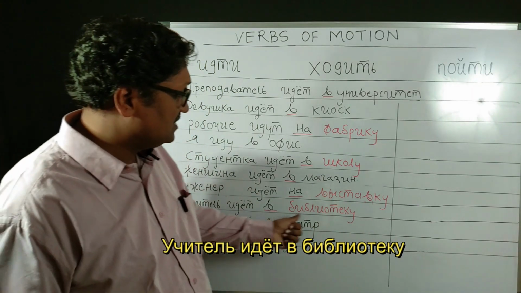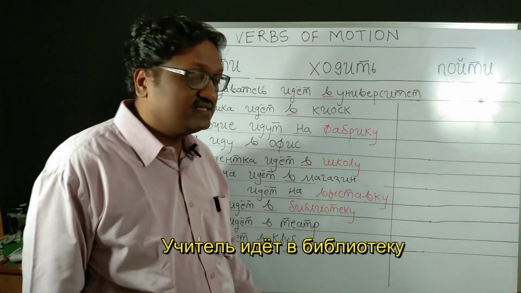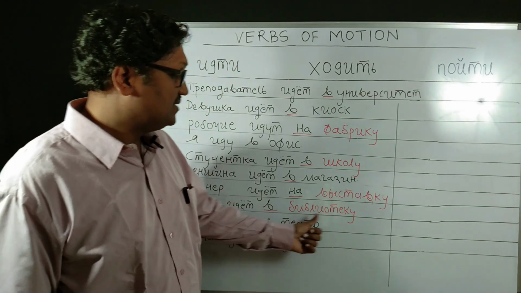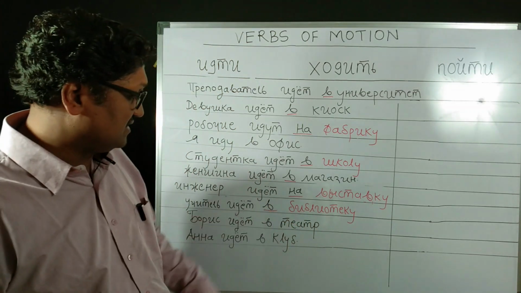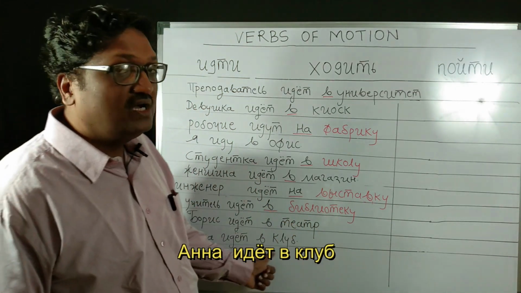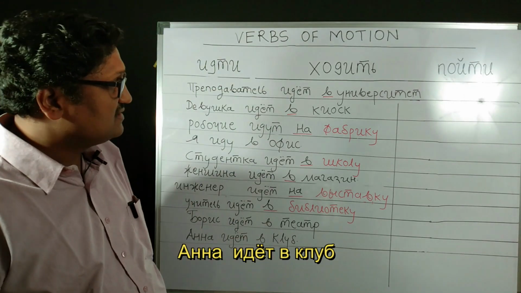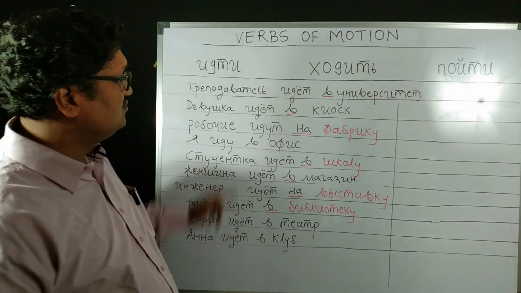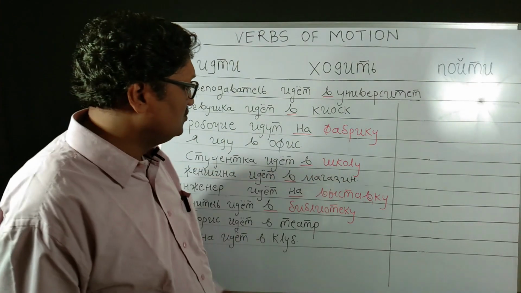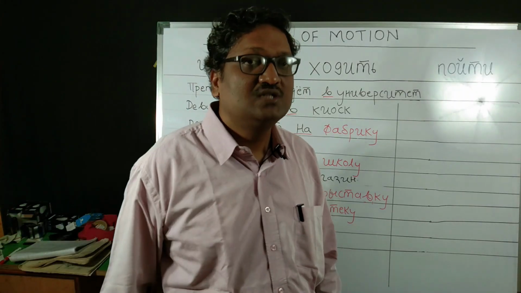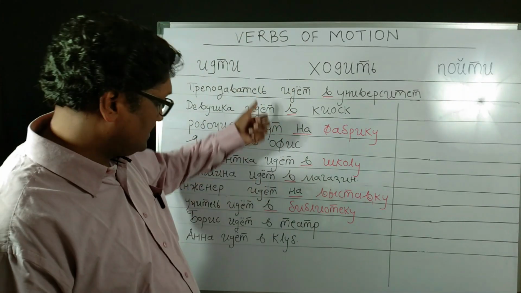Uchitel idyot v biblioteku. Now biblioteka is again a feminine noun, so it is taking the accusative case, v biblioteku. V will come from the prepositional case. Boris idyot v teatr, Anna idyot v klub. Now from these examples you can easily say where you are going. Ya idu v kiosk, ya idu na fabriku, ya idu v shkolu, ya idu v magazin. So if anybody asks you kuda vy idyote, you can directly answer this.